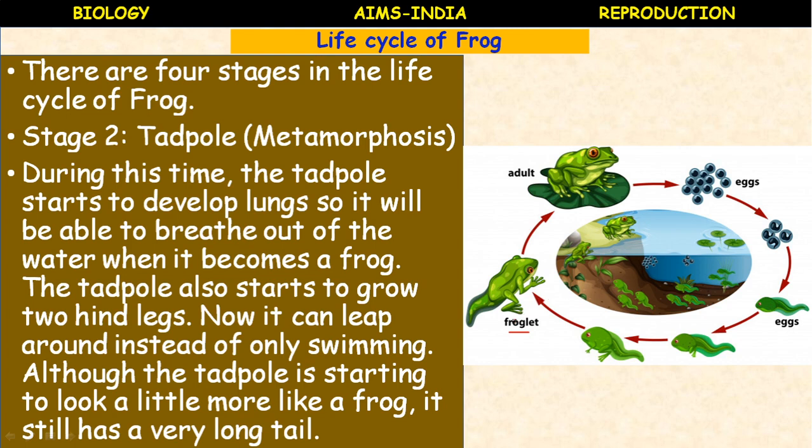So the changes which are taking place, the conversion of the external gill respiration, branchial respiration, into the pulmonary respiration, slowly lungs are developed inside. As we know that a frog is an amphibian, it can live on land and in water. Especially the frog depends on water at the time of reproduction.